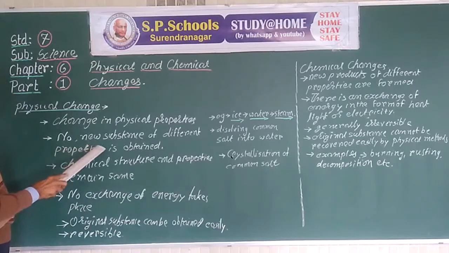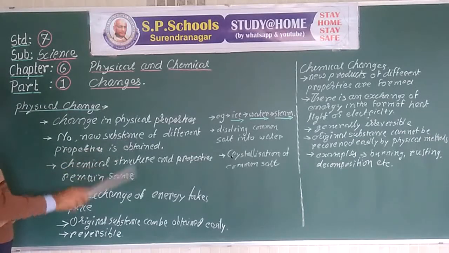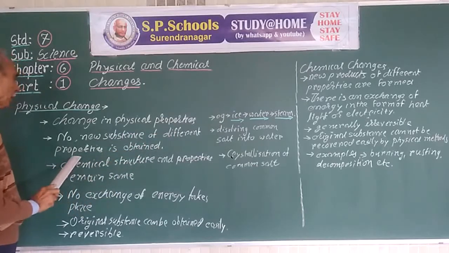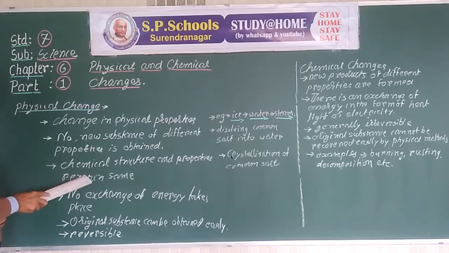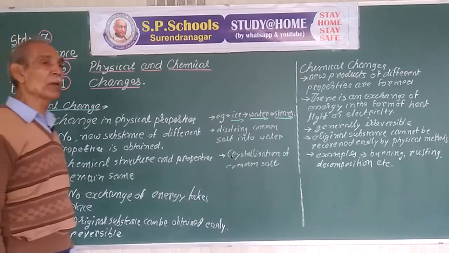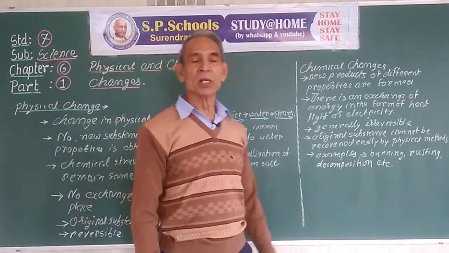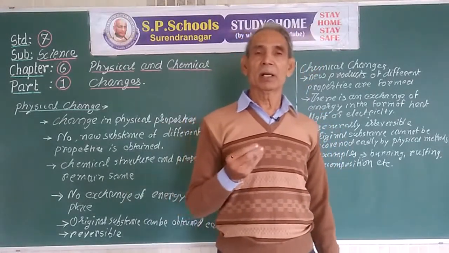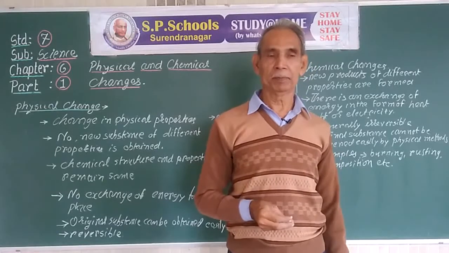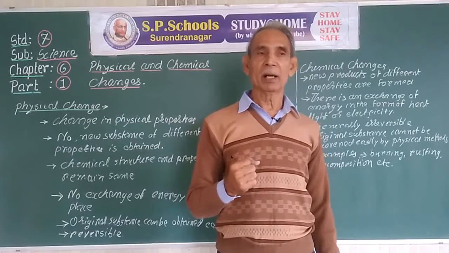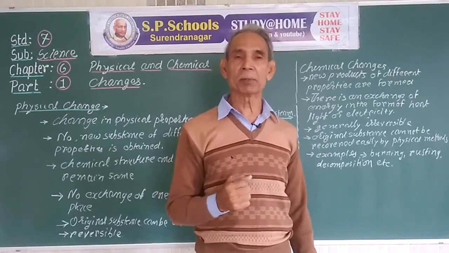So, in a physical change, no new substance is obtained. That is, no substance of different chemical properties is obtained. The chemical structure and properties of the substance remain the same. Suppose we have a sulfur powder and iron filings, powder of iron.